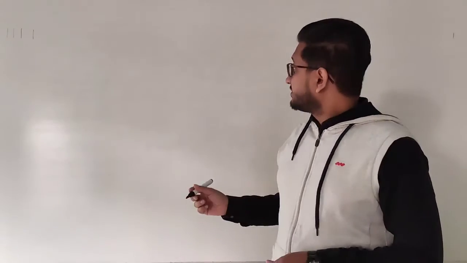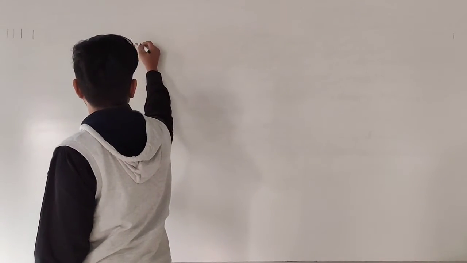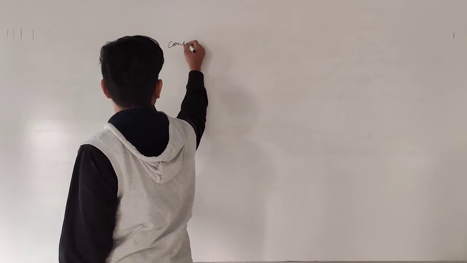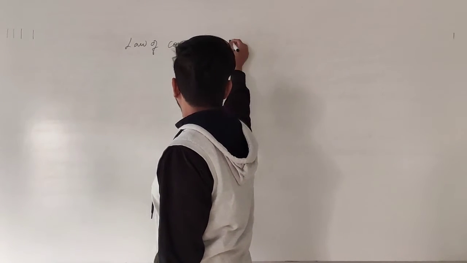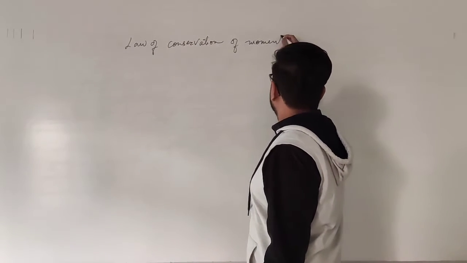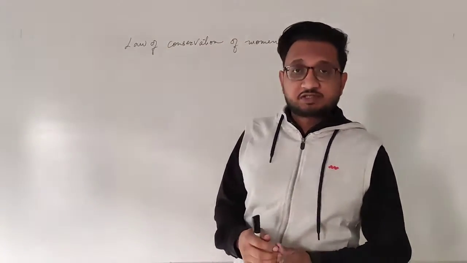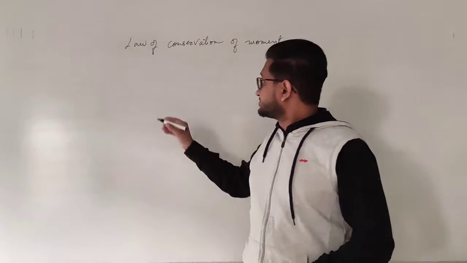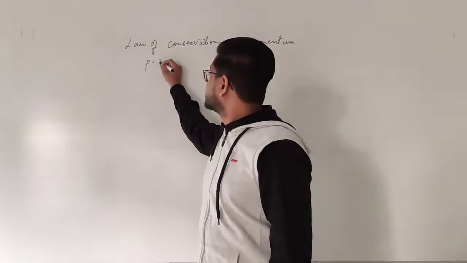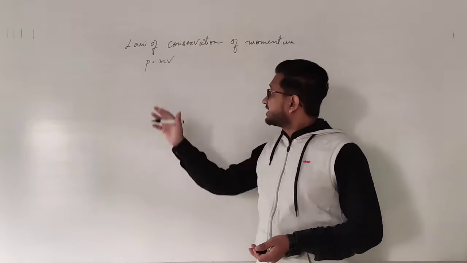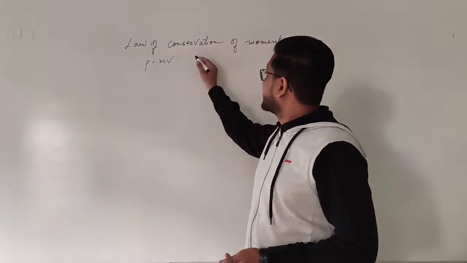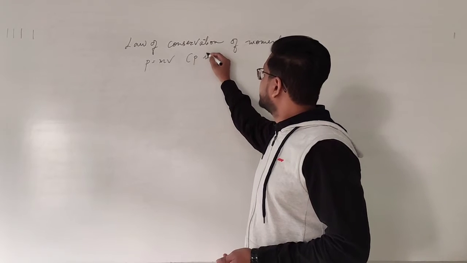Students, in the previous video we talked about the 3 laws of motion, but there was also one law which is at the end, which was left, and we will continue with that as well. So the final law was law of conservation of momentum. So first of all, we need to understand momentum. Revise it once again. What is momentum? Momentum, given by symbol P, is mass into velocity. And once again, it has velocity. That means it is a vector quantity. I am writing over here. P is vector quantity.